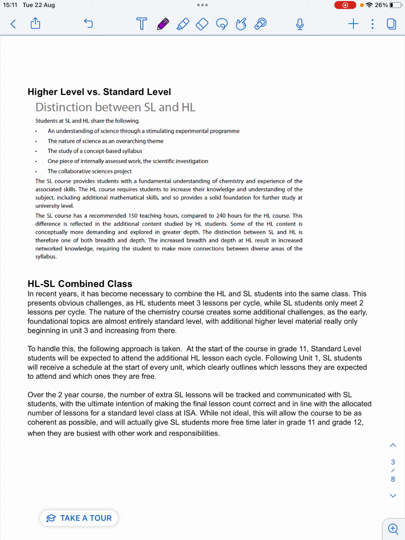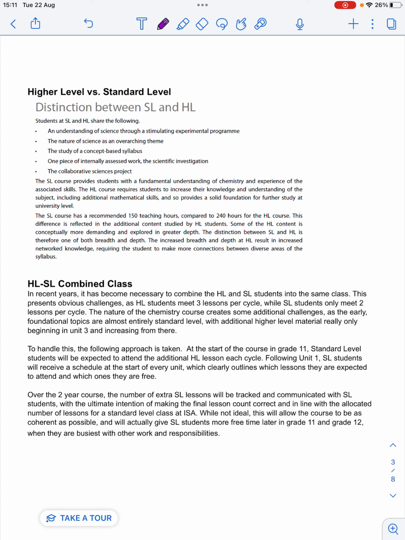And so what that means is that although SL students are only scheduled for 2 lessons a cycle and HL are scheduled for 3 lessons per cycle, I'm going to need to ask the SL students from time to time, especially at the start of the course, to attend the 3rd lesson each cycle in order to cover those initial foundation topics.